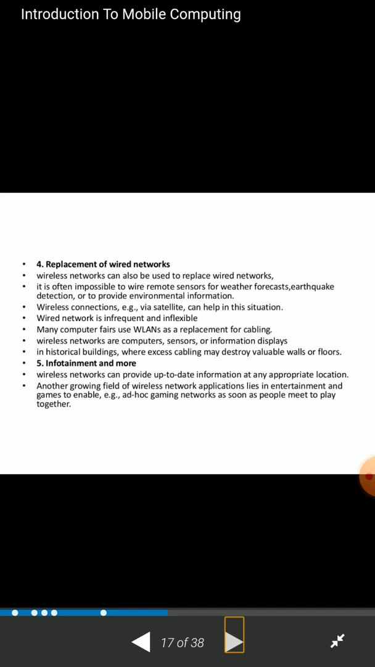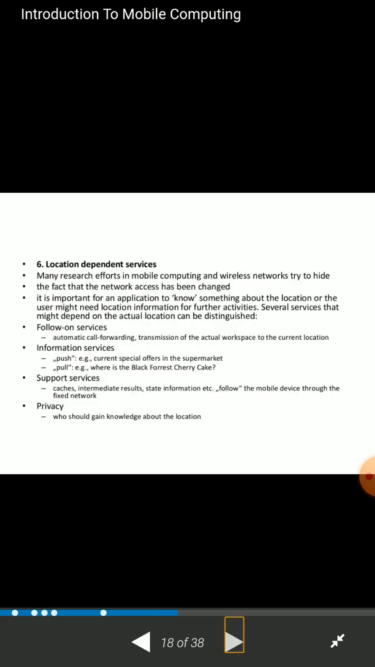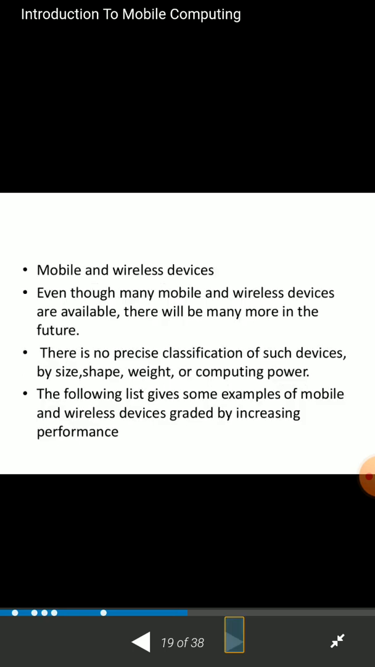We are changing from home agent to foreign agent locations. The foreign agent can collect all the addresses and details about the user's information from the home agent. They can help the satellite where they are moving. And again, the network is handed over to wherever they move, to that particular location. And location-dependent services: information services, follow-on services, support services, and privacy services.